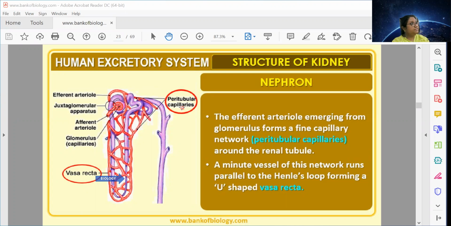Pressure is increased. Afferent is the one which is entering and efferent is the one which is coming out. So if the afferent diameter is more than the efferent, the pressure will increase. So the liquid passing through the glomerulus is under high pressure, and this high pressure is helpful for ultrafiltration.